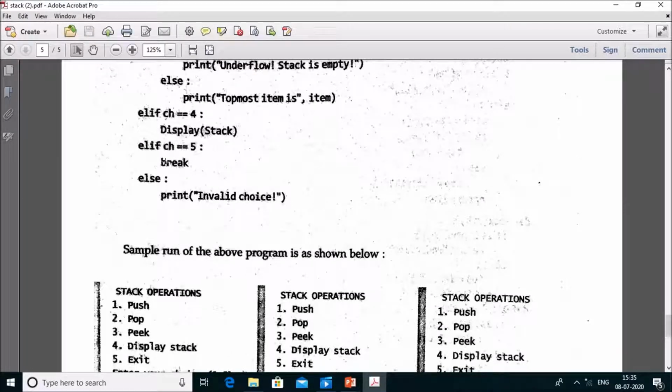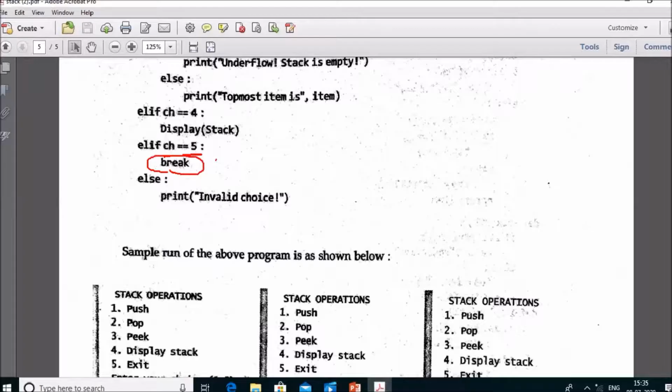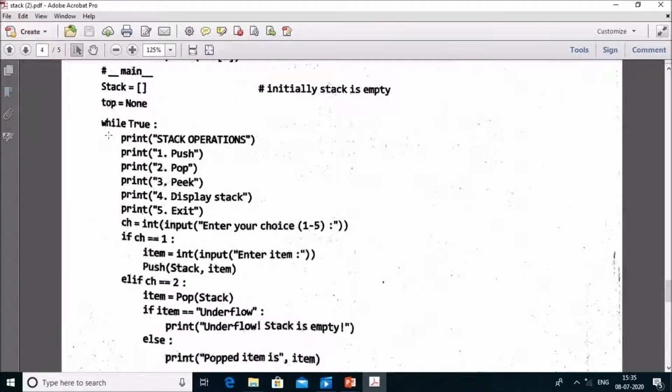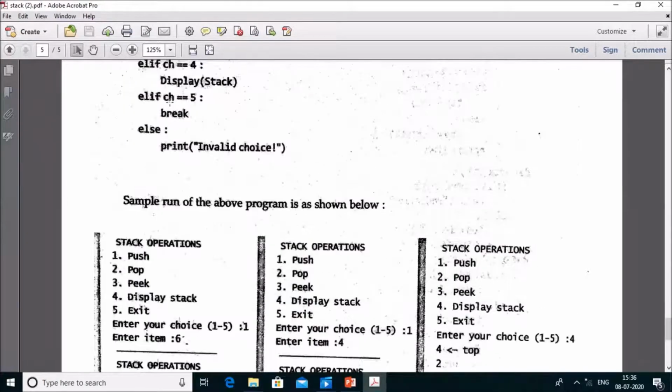If choice is equal to 5, then we just come out from these options. Break helps in coming out from the loop. That loop is here because this loop is always true, so to come out of that loop, you have to use break. If we press 5, then break helps in coming out from the loop, that is while True. If you press 6, this is not a valid choice, and the answer is invalid choice.